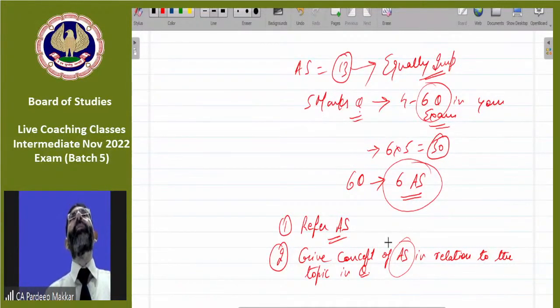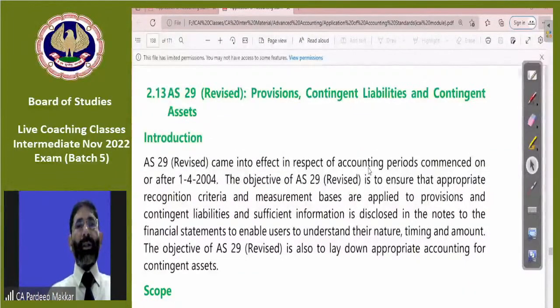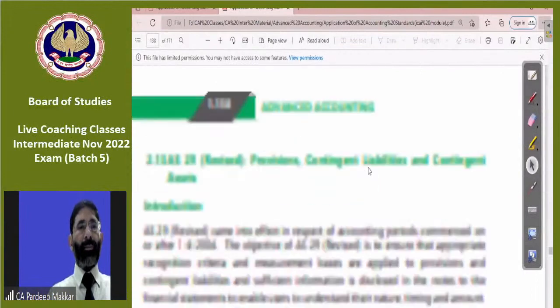So something is to be memorized. But what is to be memorized? Whether you have to refer to the complete AS, as the complete AS are also given to you in your module. You will see at the ICA portal the complete AS are given to you. But from the CA Inter point of view, if you cover these AS in the way we have discussed and studied, that is more than enough. You may read it and accordingly give a body part.